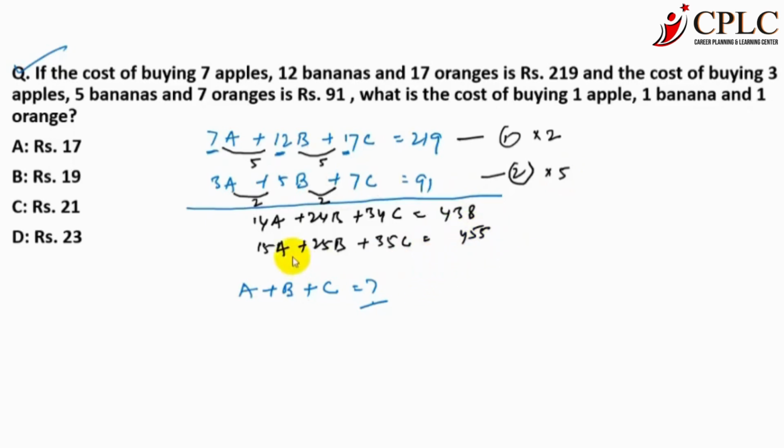Okay, now subtract this equation from this equation. You need to subtract like this. Now 15A minus 14A is A, 25B minus 24B is B, and 35C minus 34C is C. And again subtract here, 580 from 455, this is 17.